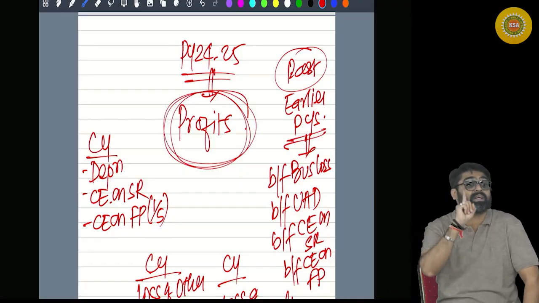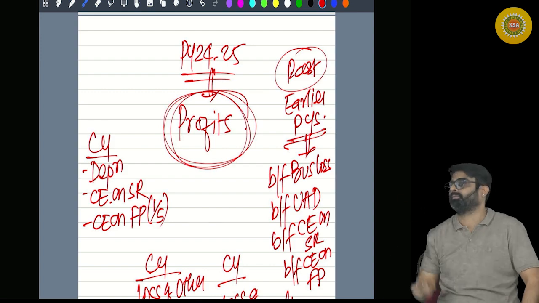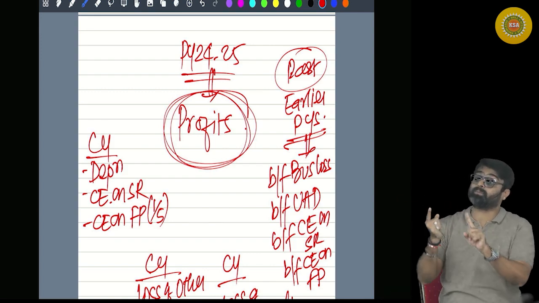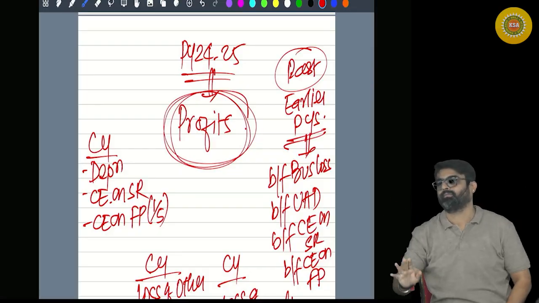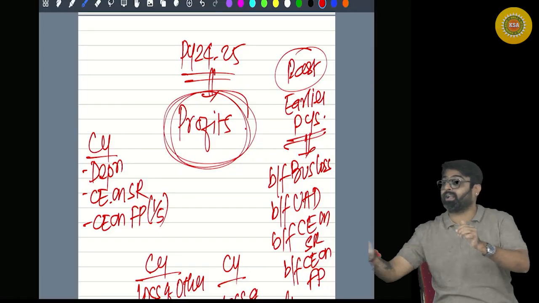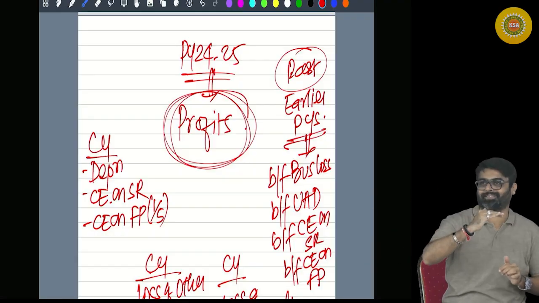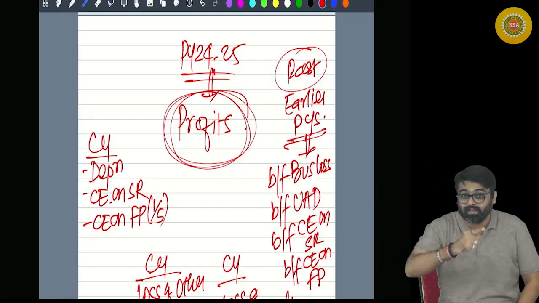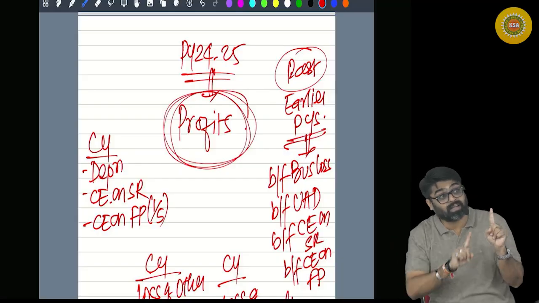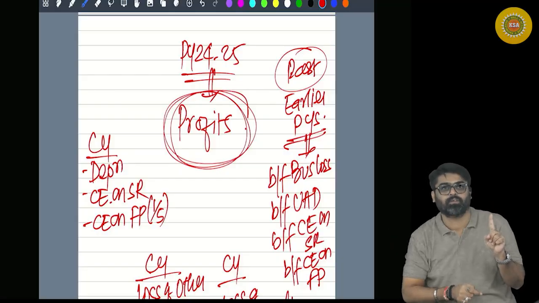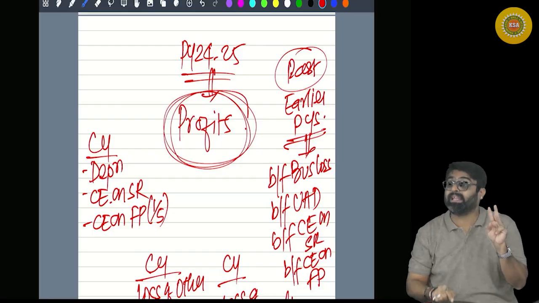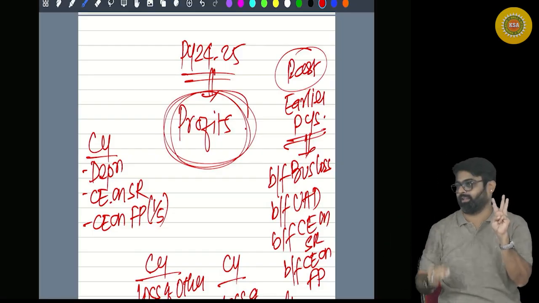Always finish current year adjustments first. Current year adjustment of that business first. Then current year adjustment of that head. Then current year adjustment of other heads. What did I say? Always finish current year adjustments first. Current year adjustment of that business. Then current year adjustment of business head. Then current year adjustment of other heads.